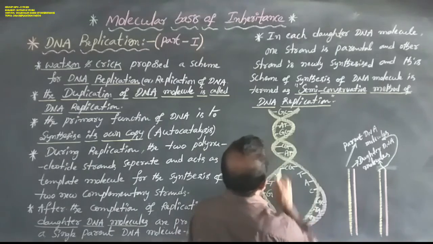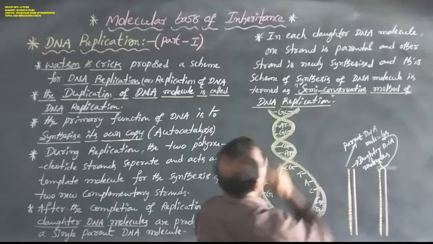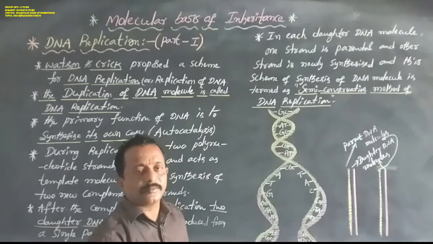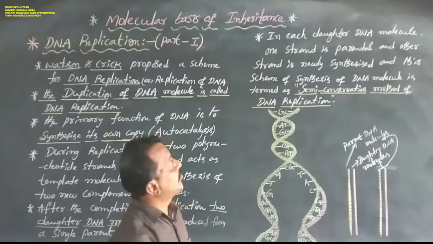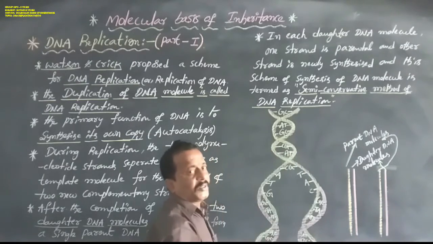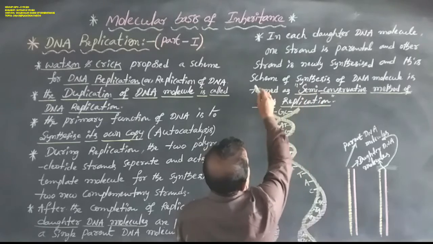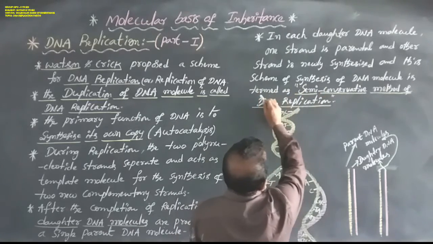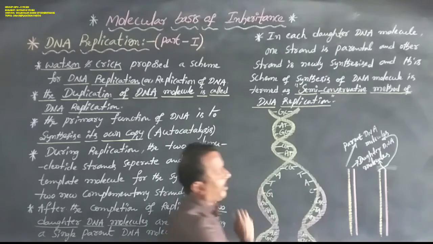Once again, in each daughter DNA molecule, one strand is parental and the other strand is newly synthesized. This scheme of synthesis is termed the semi-conservative method of DNA replication.